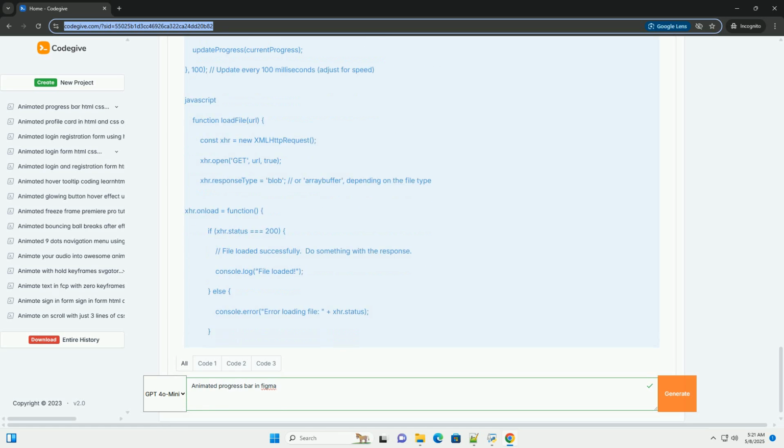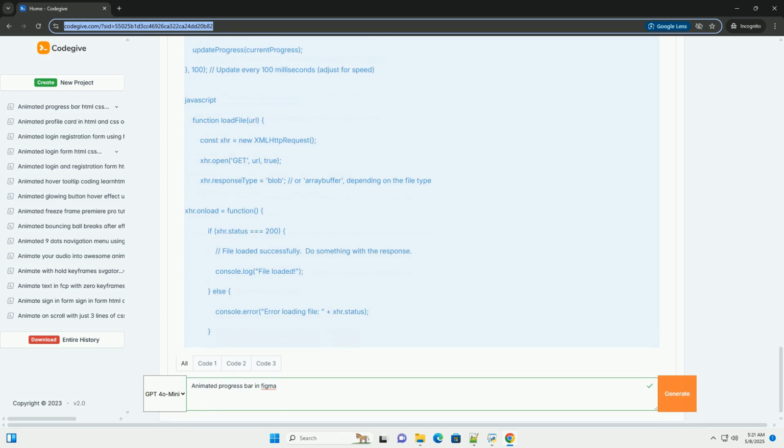CSS, similar to the HTML/CSS example, the transition property animates the width change. The component accepts initial progress and duration props. Key considerations for developers: dynamic progress. In a real application, the progress value will likely come from an external source, for example an API or a calculation. Update the progress state based on that external source.